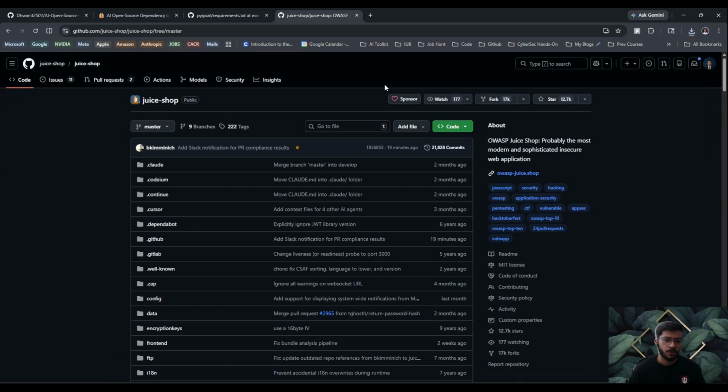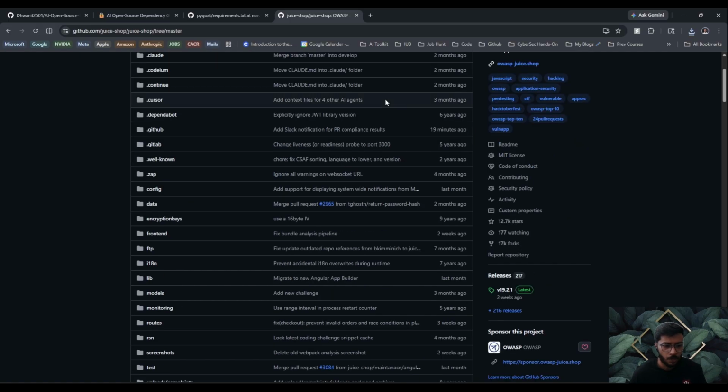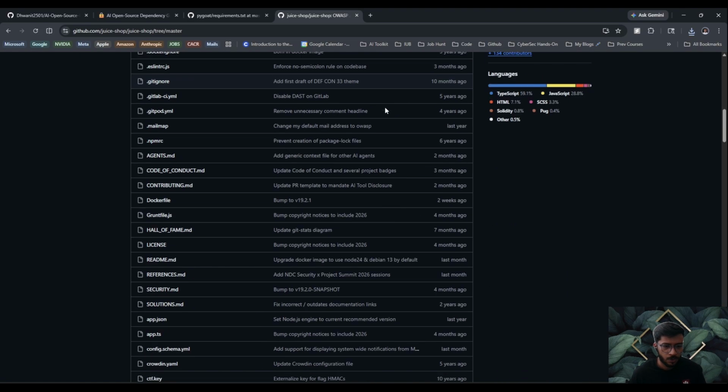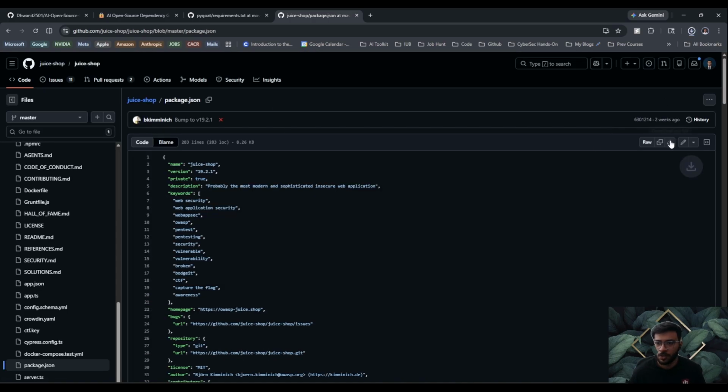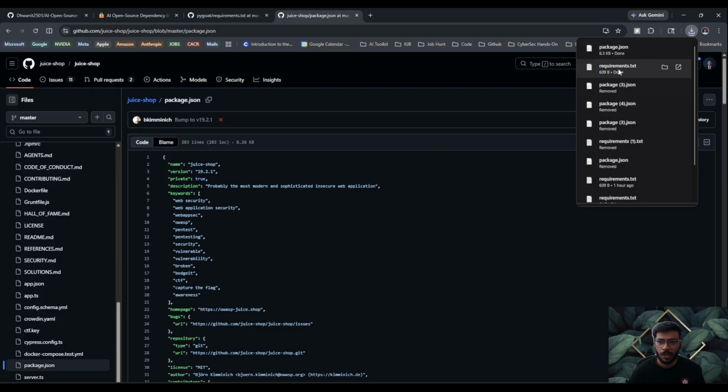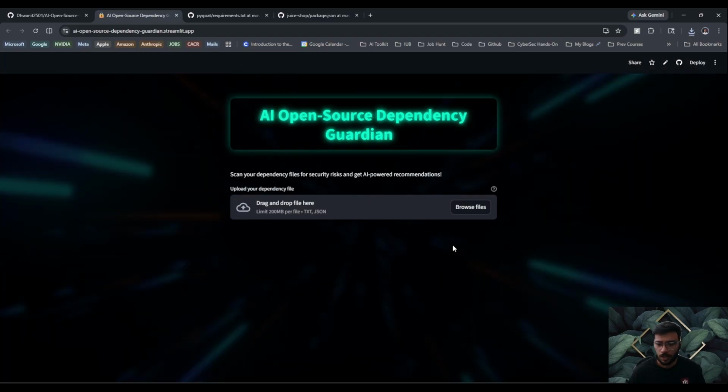And for the package.json file, I will be using the package.json file from the OWASP Juice Shop, which is again a vulnerable application which uses Node.js under the hood. So I'll just go ahead and download the package.json file for this as well. All right, so now we have the files. Let's start with the testing.